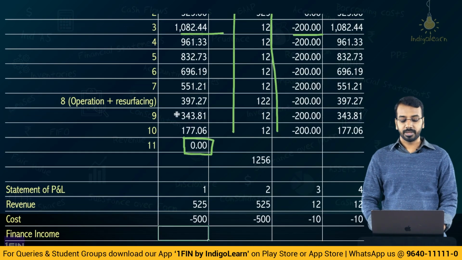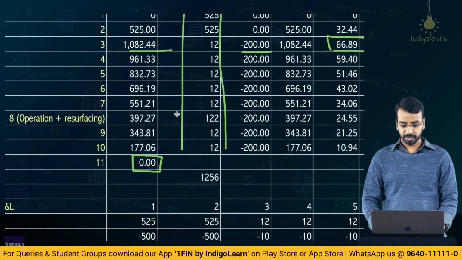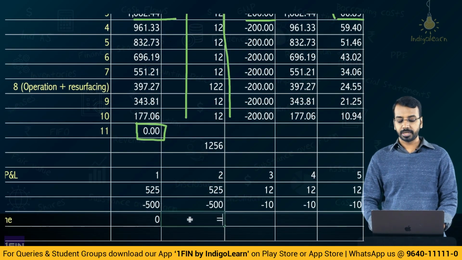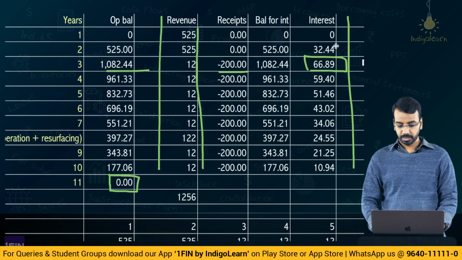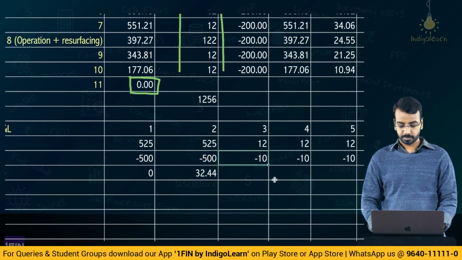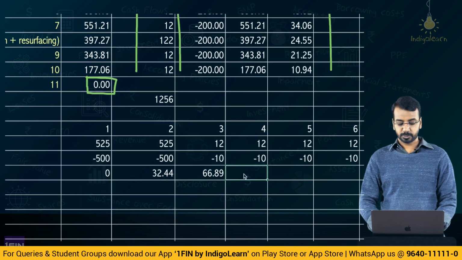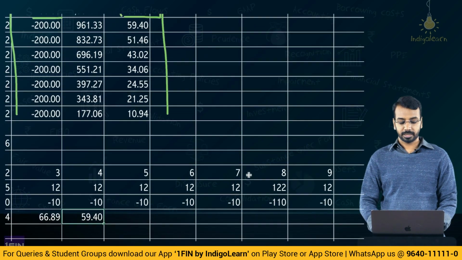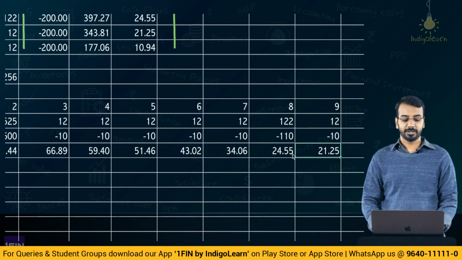What is the finance income? For finance income, again, we have calculated it here. In year 1, we do not have any finance income, so 0. In year 2, it is 32.44. Then, in year 3, it is 66.89, 59.40, I will copy it again. So, this is the finance income.